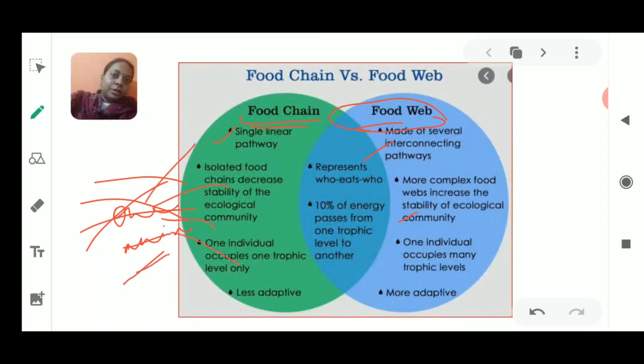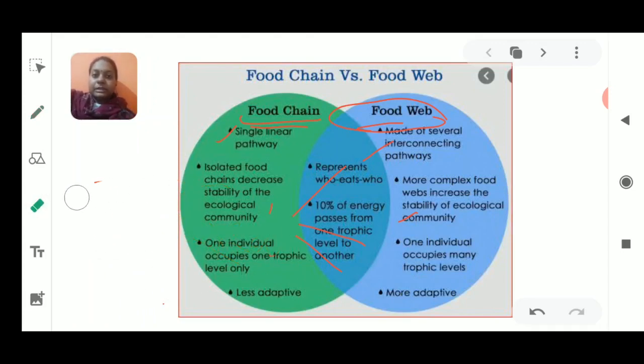As in the food web we talked about, where a rat was there, grains or producers are present first. Then this herbivorous or omnivorous animal has to be there, so it could be a rat, for example, or a rabbit. This rat or rabbit could have different ways by which it could sustain its life. How is it possible?